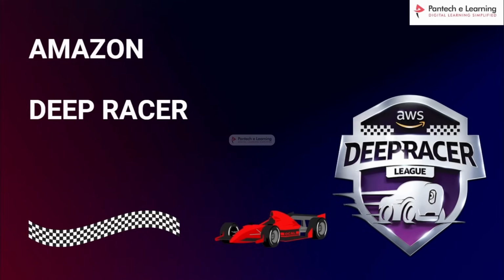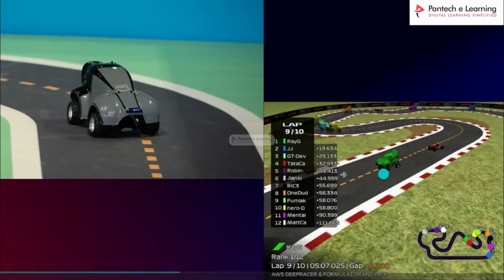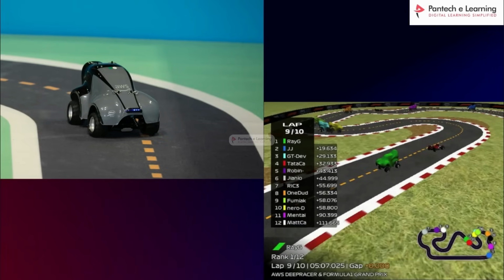And who is going to drive these remote cars? Like a remote car, we are having something, right? So the image will be looking like this. Okay, so this is a physical one, and this is a simulated environment. And who is going to drive this? Whether it is controlled by someone? No. Okay, so you can create an algorithm or model using reinforcement learning, and make it accurate so that it can follow the track and go in this race.